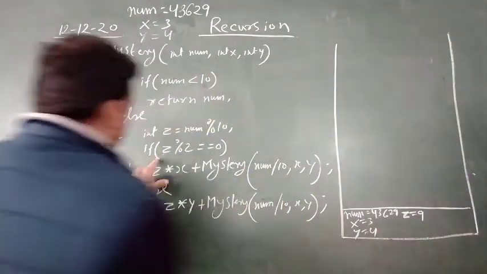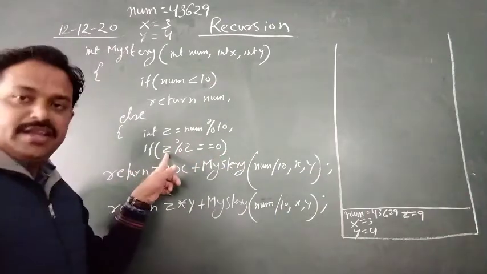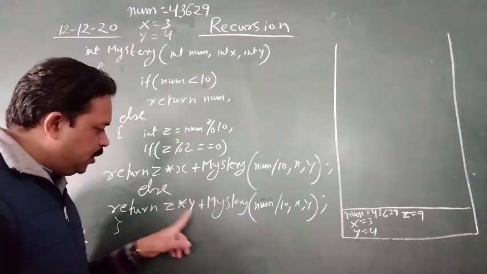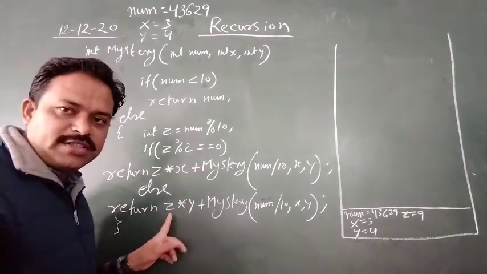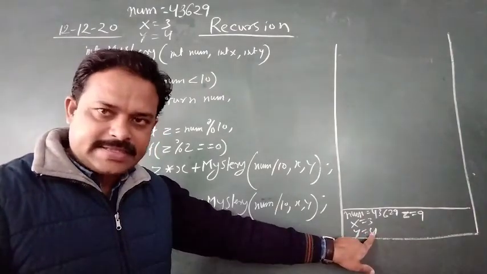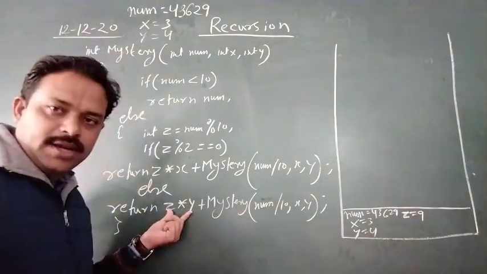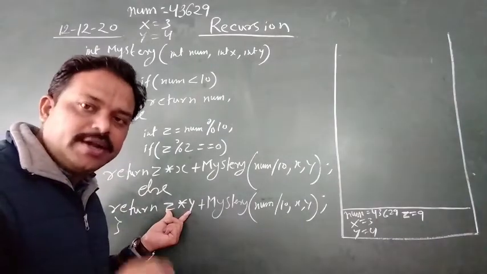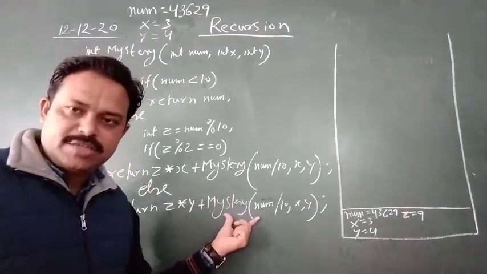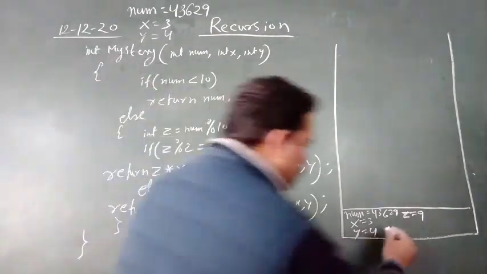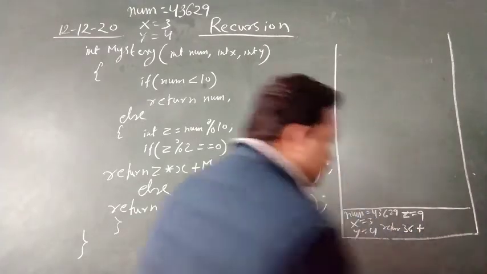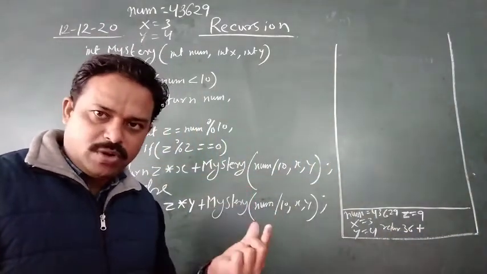Okay, z mod 2 equal to 0. Is z even? No. Else part will execute. What are you doing? 9 into z into y. What is the z value at present? 9. 9 into 4 is 36. Return 36. But before returning, a function has been invoked. So what will happen? You will return 36 plus the return value of the call. It will be there only.